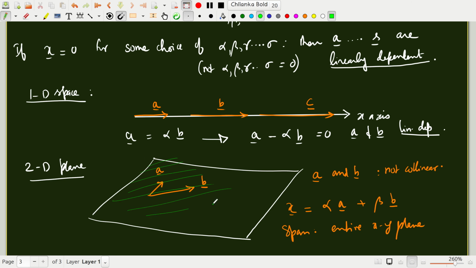That is exactly what we mean by span. So the entire plane becomes the span of these two vectors A and B.